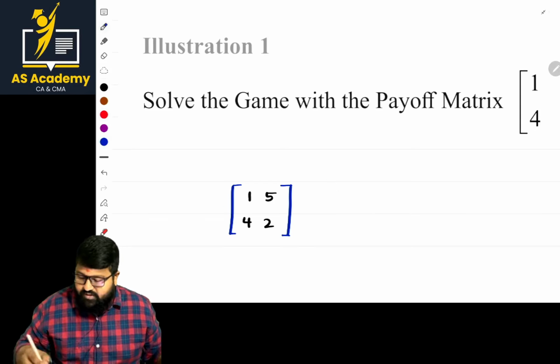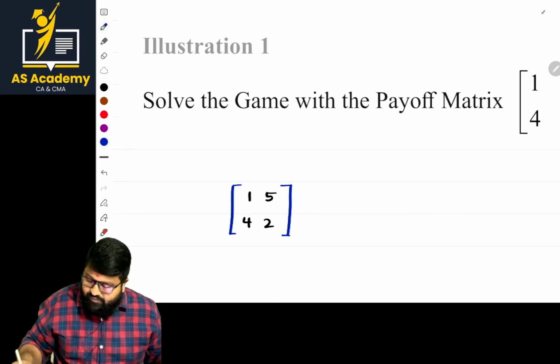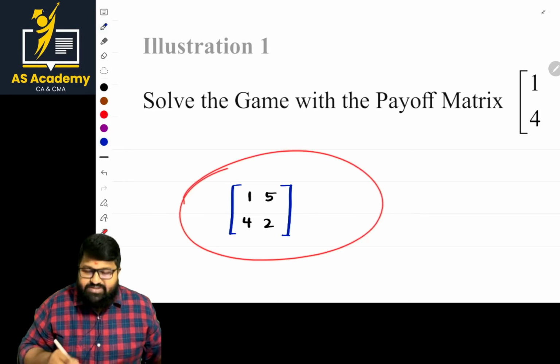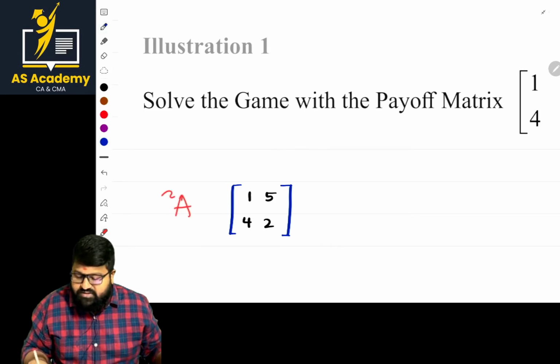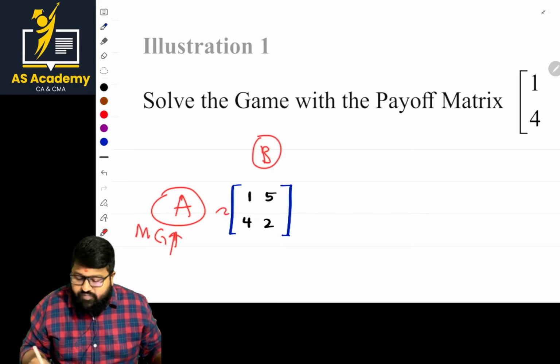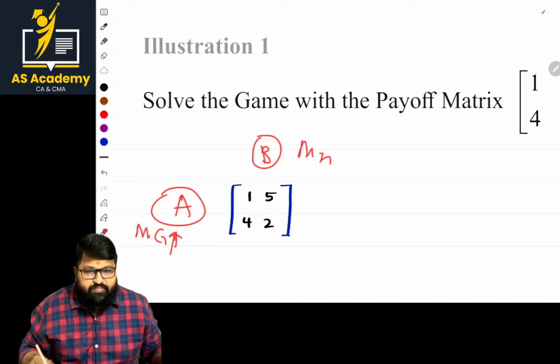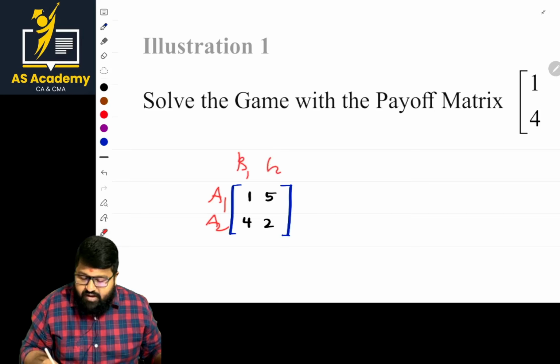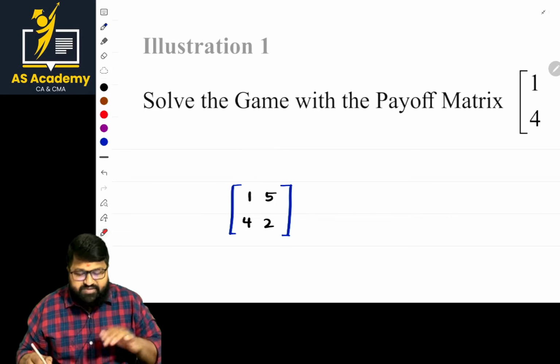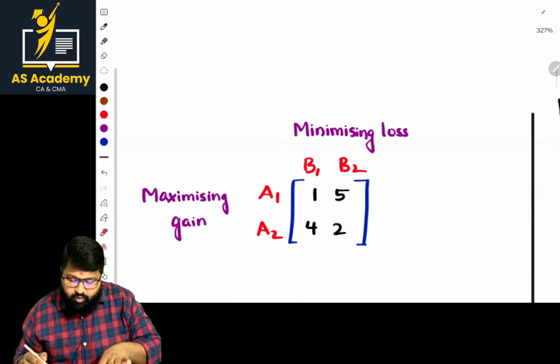So basically, when a problem is given, try to represent it in a proper manner. If the letters are not given, you take them by assumption. This is player A and this is player B, and here A is maximizing gain, and here B is minimizing loss. This will be A1, A2, B1, and B2. These will be the strategies. So I represent the same in the form of a problem.